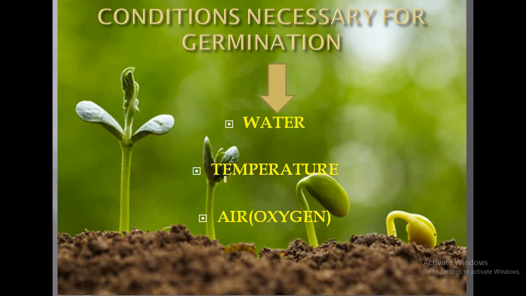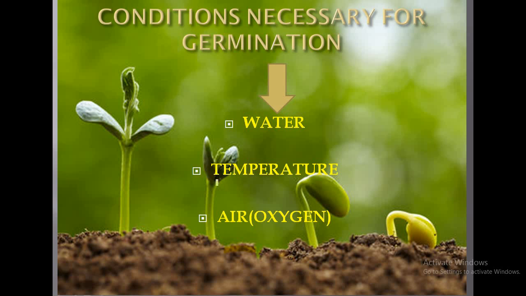We know that enzymes are biocatalysts, so they will maintain the rate of metabolic activities. And as we know, germination is the physiologically active phase, so that is why the rate of metabolic activities has to be maintained. Then only cell growth will be there, cell division will be there, and the embryo will get converted into the seedling.